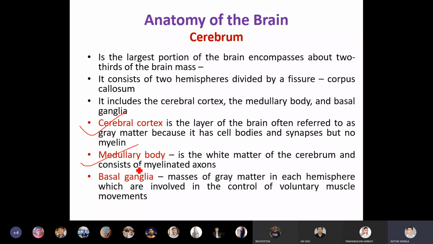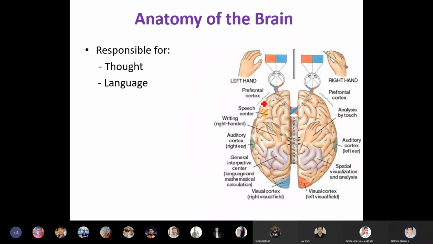Cerebrum again has three parts: cerebral cortex, medullary body, and the basal ganglia. We have seen that each part is responsible for one specific function. So here you can see this is the speech center. This is the auditory cortex, which is also related to the right ear.